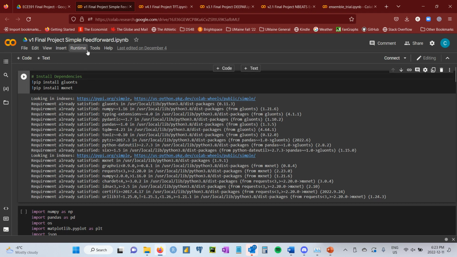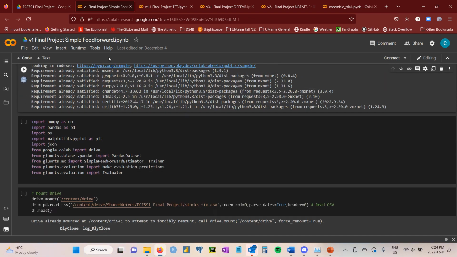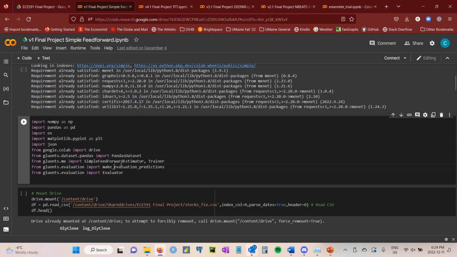Okay, so now we're just going to go over a little bit of a demo of our project. So the first thing we had to do was install GluonTS and MXNet. And then we had to load in a whole bunch of libraries here. Really nothing that special here.